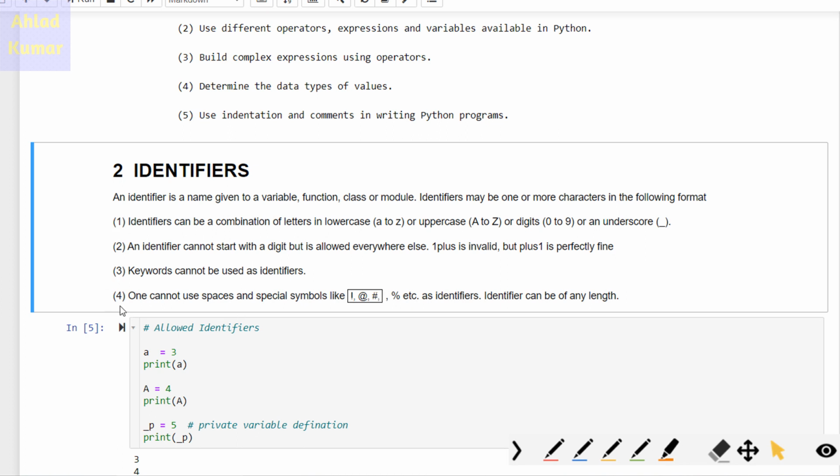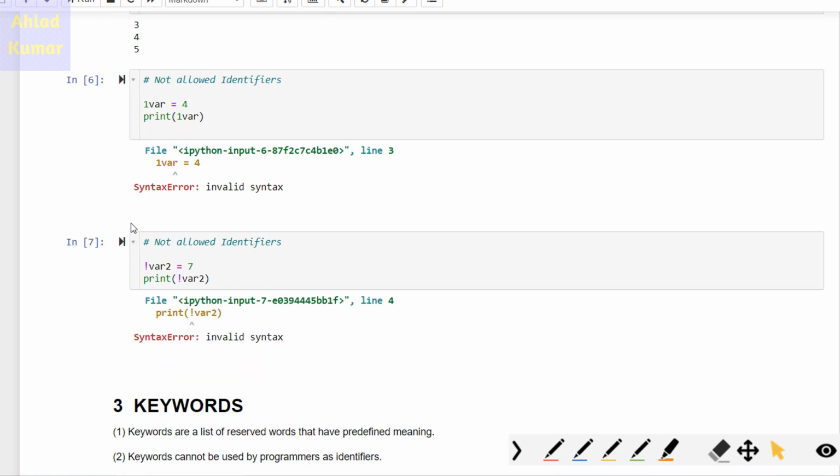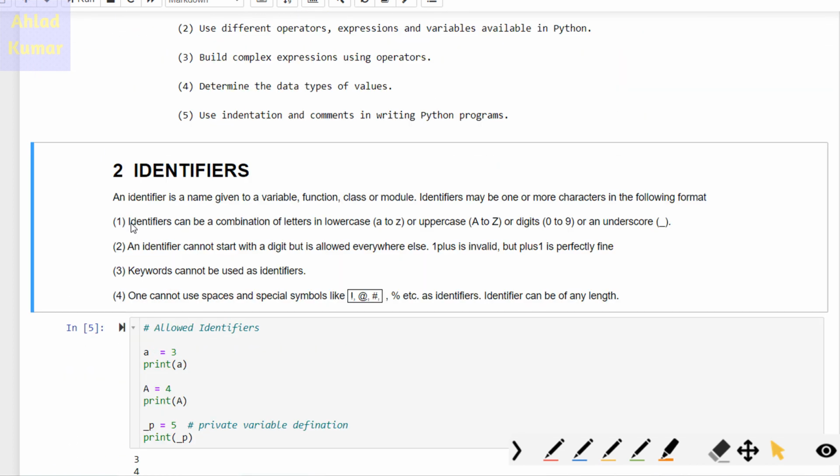So for all these 4 points which are written over here, I have given a small example of each to show you that these concepts are indeed true. So this finishes off the basic idea of identifiers.